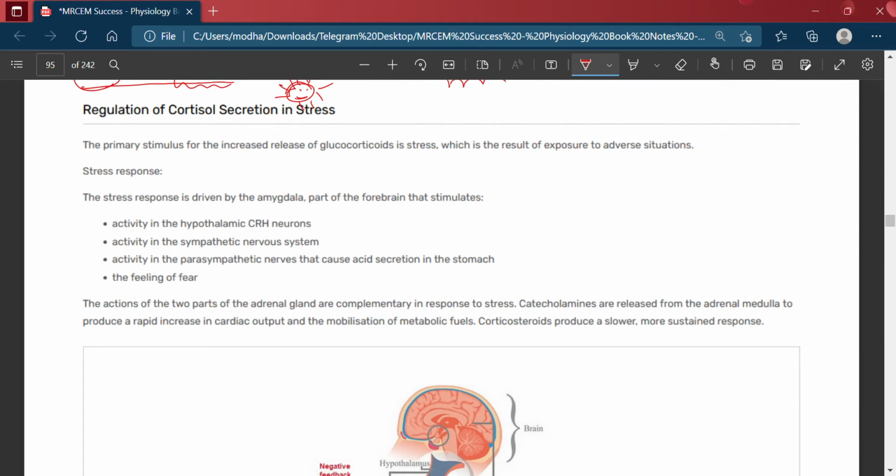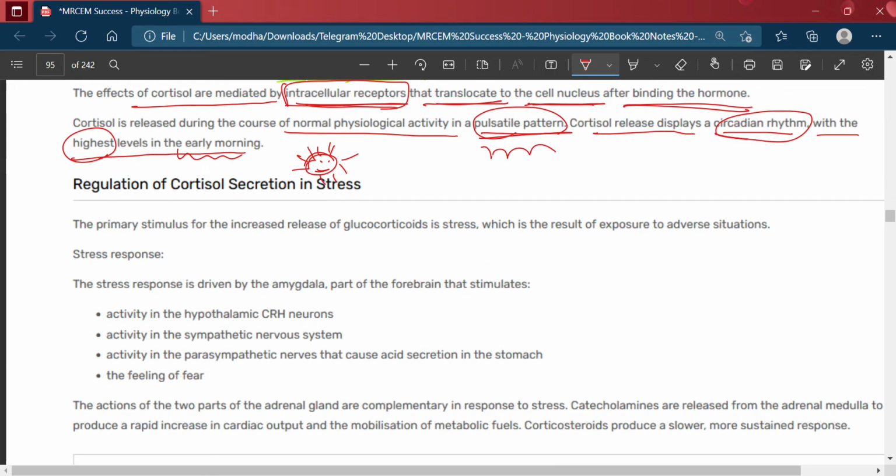Now, regulation of cortisol secretion in stress. The primary stimulus for increased release of glucocorticoid is stress, which is the result of exposure to an adverse stimulus. The stress response is driven by the amygdala, part of the forebrain.